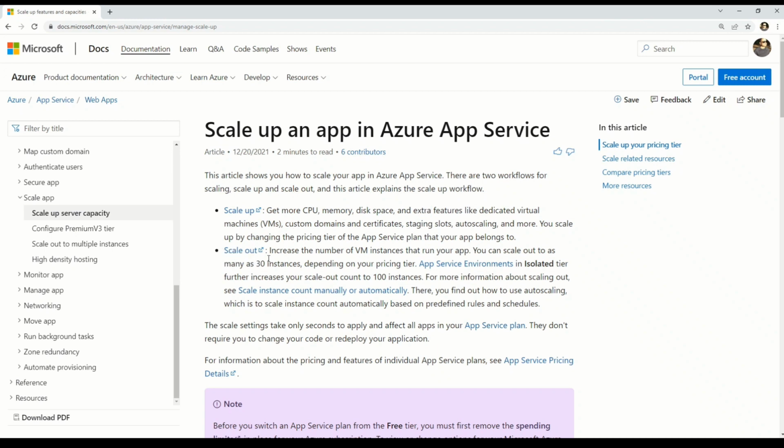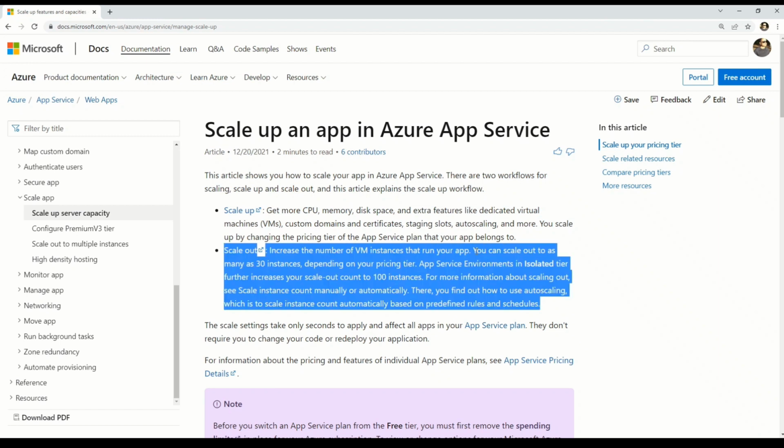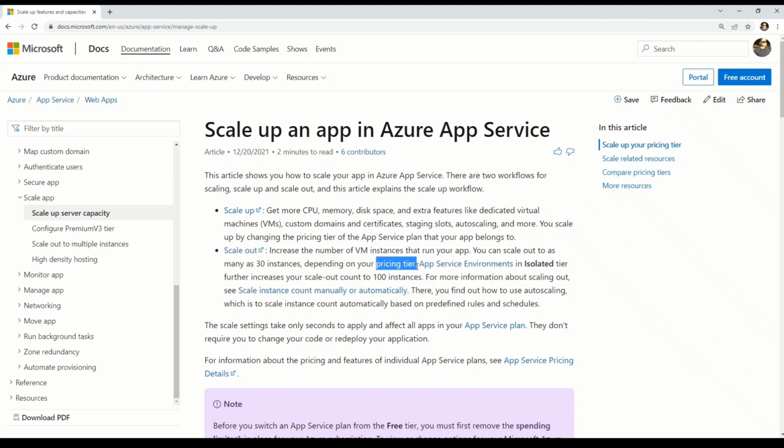Coming to scale out, it means increase the number of VM instances that run your app. Keep this word instances in mind when we reach the PowerPoint again. Reading out, you can scale out as many as 30 instances depending upon your pricing tier. That's another keyword that you need to keep in mind. So first keyword was instances, and the second keyword is pricing tier. Now let's jump back to our PPT.